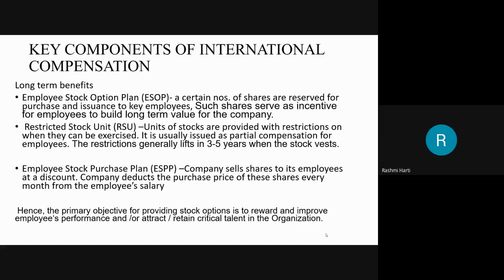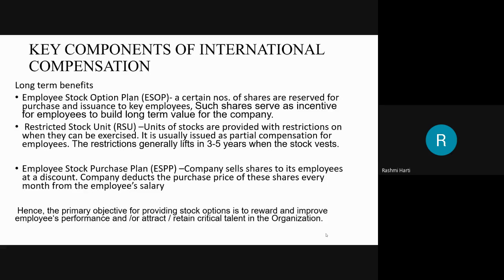Then moving on to long term benefits. Certain long term benefits are given to employees when they are sent on a long term assignment to a foreign country. First is the employee stock option plan. A certain number of shares are reserved for purchase by the employee who is being sent as an expatriate, and for issuance to key employees. Such shares serve as incentives for the employees to build long term value for the company. So they become part owners of the organization.